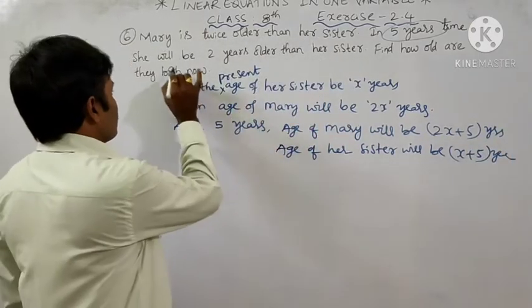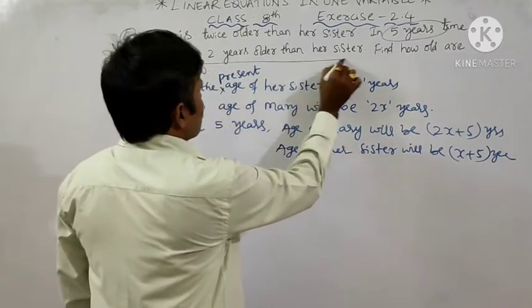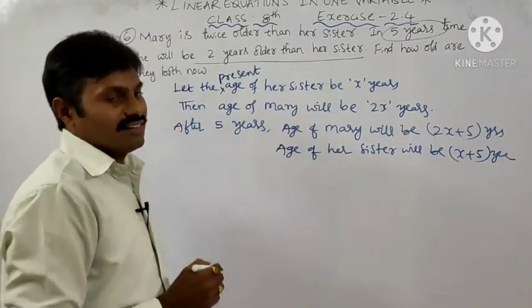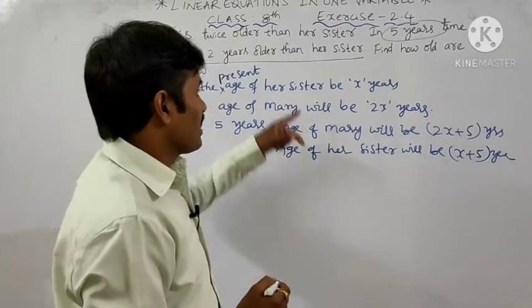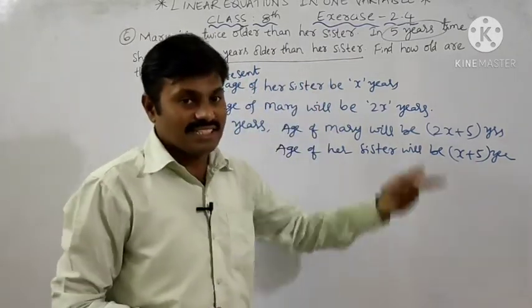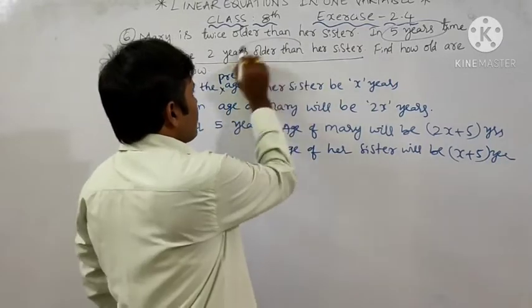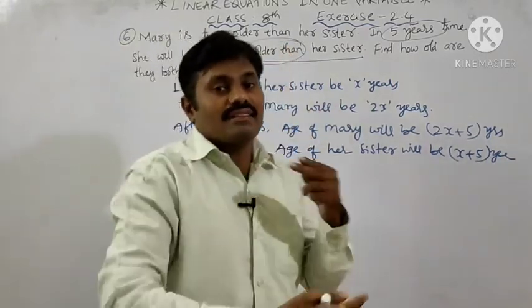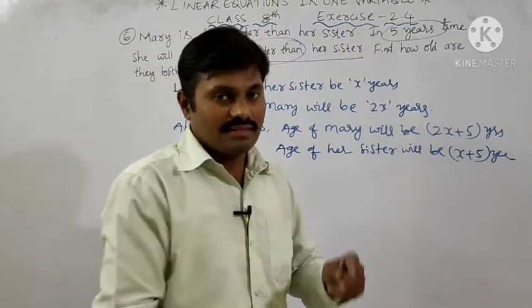Now according to the problem, the condition is that she will be 2 years older than her sister. Older than means greater than, more than.